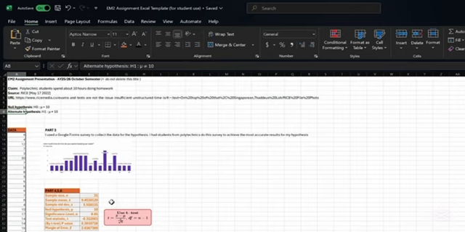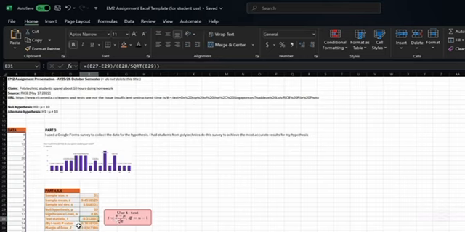approximation to normality. Here I will show the formulas used in Excel. For sample mean, I use equals average with the range of all my data. For sample standard deviation, I use stdev.p with the range of all my data. For test statistics, I use this formula where the mean minus mu over s over root of n.